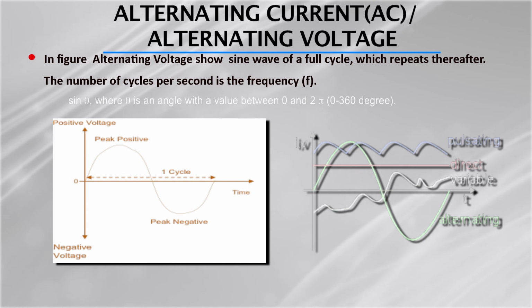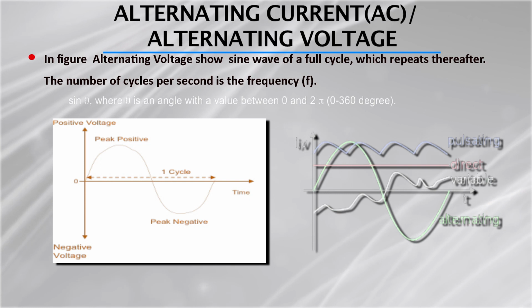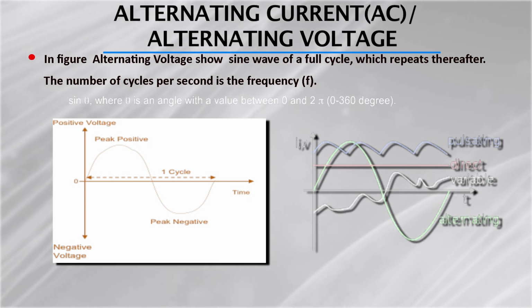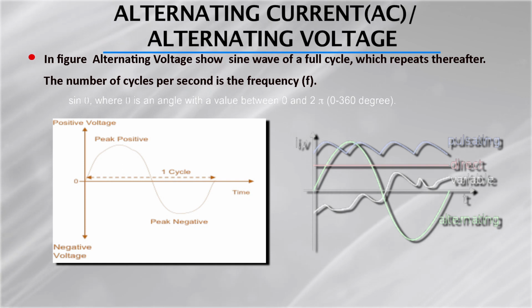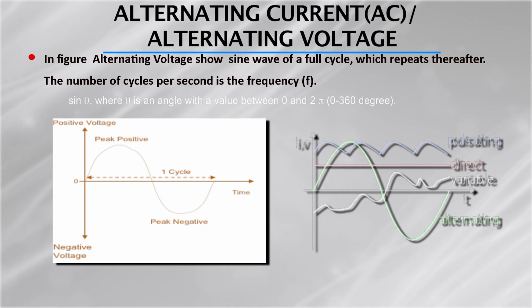Here the voltage and the current increase from 0 value to the maximum value, then reduce back to 0, then continue to the minimum value, and then again get the 0 value. So, you can see here one cycle is completed. So, this constitutes a full cycle, which repeats thereafter. So, this is called alternating current.